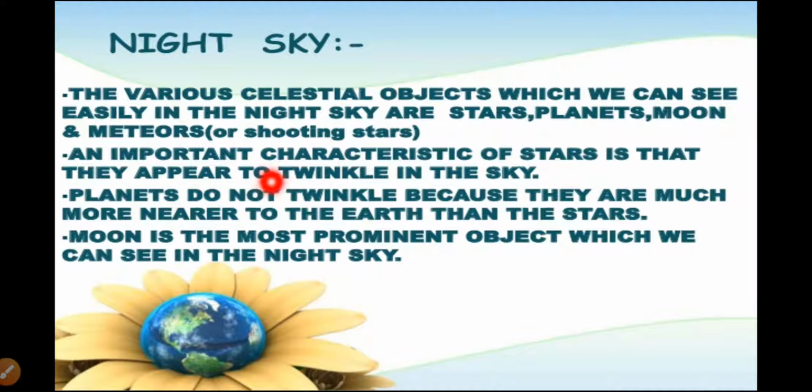An important characteristic of the stars is that they appear to twinkle in the sky. This is the characteristic of the stars. But what about the planets? Planets do not twinkle because they are much nearer to the Earth than the stars. That's why they cannot twinkle. The moon is the most prominent object which we can see in the night sky.